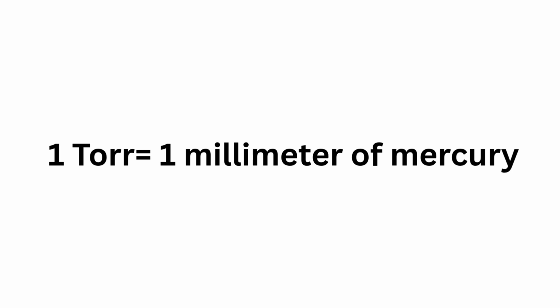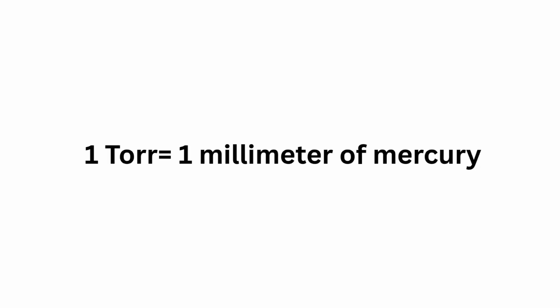One torr is defined as exactly the pressure needed to support 1 millimeter of mercury. Same scale, different purpose. While a millimeter of mercury lived in clinics and weather stations, the torr became the unit of choice in vacuum chambers, particle accelerators, and quantum labs. A tribute to the 17th century genius, used to measure the tiniest pressures of the modern world.